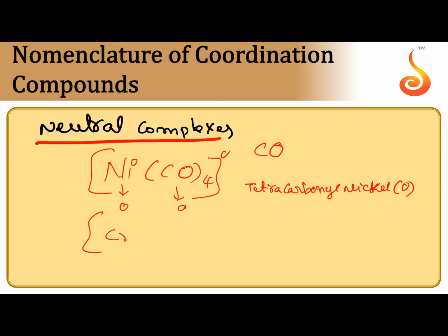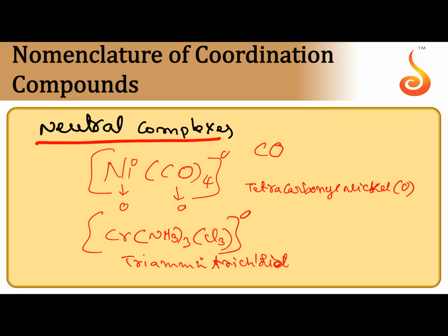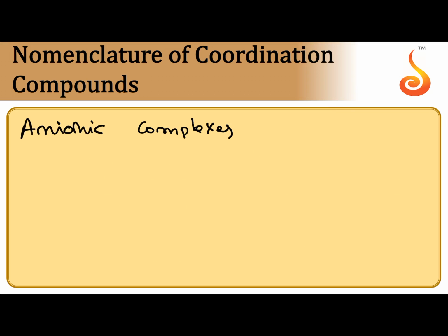Nickel 0. If you take another one, Cr(NH3)3Cl3, the charge present on the coordination sphere is 0. So triammine, trichlorido, chromium 3. The oxidation number of chromium is 3, but the entire coordination sphere has 0 charge. That's why it is a neutral complex.